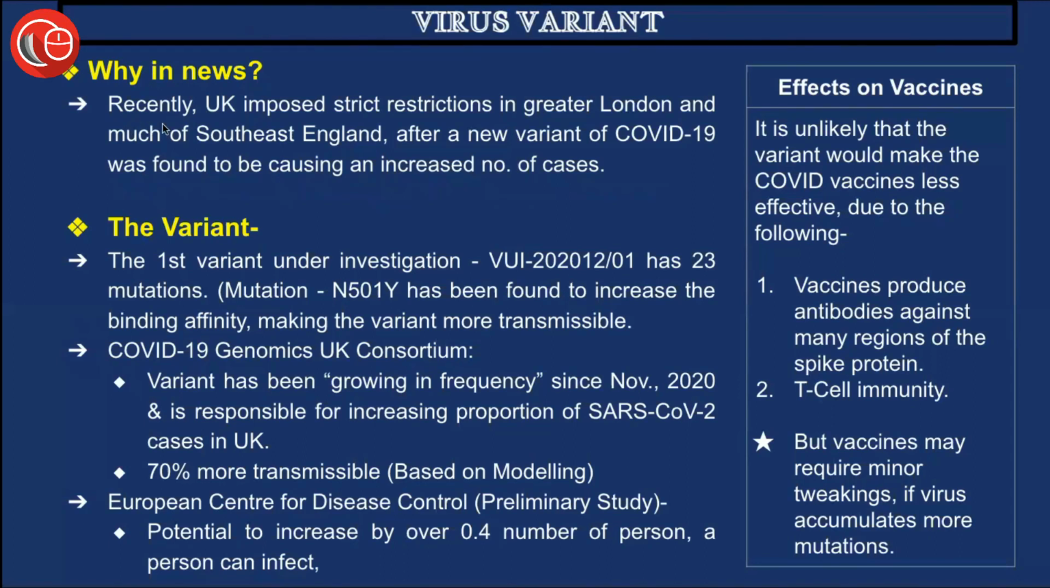As we said, recently the United Kingdom imposed strict restrictions in Greater London and much of Southeast England after a new variant of COVID-19 was found to be causing an increased number of cases. Since COVID-19 hit the entire world, there have been mutations. A mutation is any change in the formation or structure of a particular thing. Since the COVID-19 virus has been studied by scientists, there have been some changes in its formation.